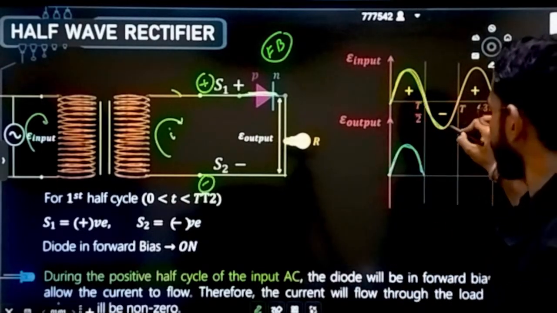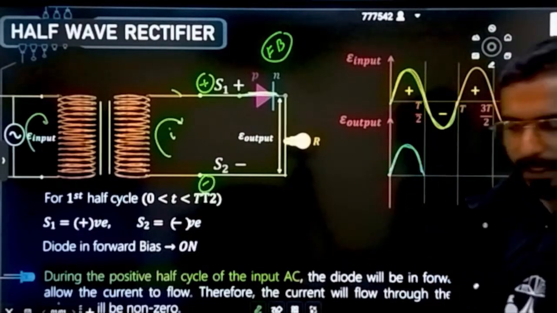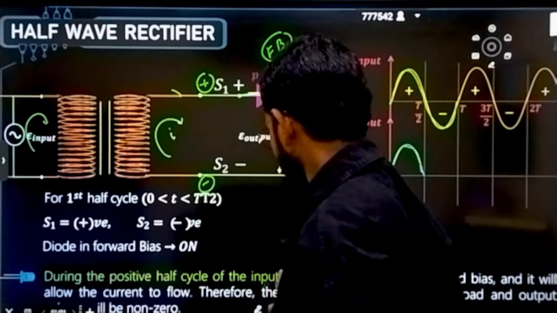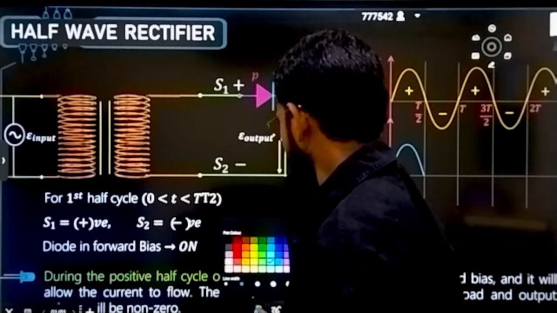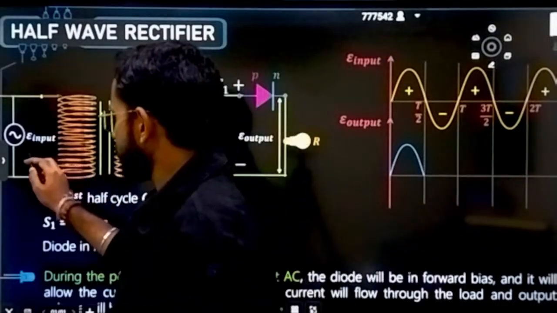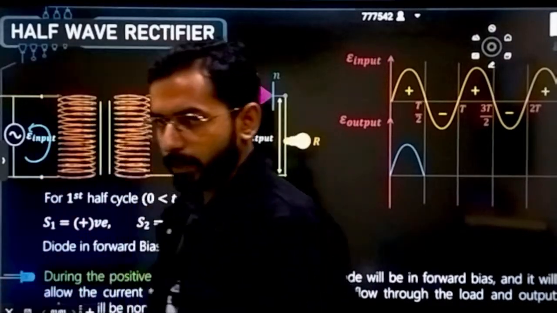Negative cycle is from here to here. This is the negative cycle. Now let's understand it. क्या होगा नेगेटिव साइकिल में? चलो देखते हैं. Negative cycle, let's suppose the cycle of the current is now like this.